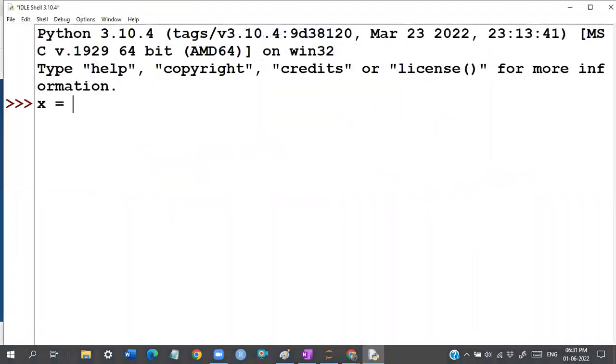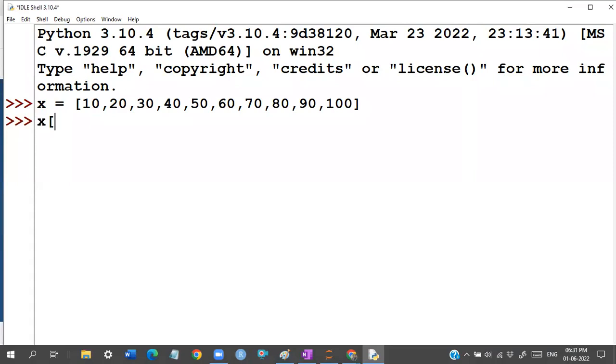So x is equal to a sequence of numbers. I told you it is better to take a sequence of numbers so that you can understand it easily. Once you understand the concept, and if you want to practice, then you can go for that kind of application. Now have a look at this.